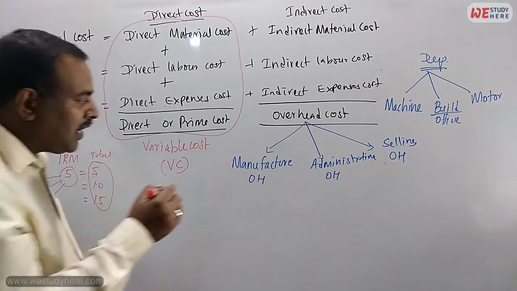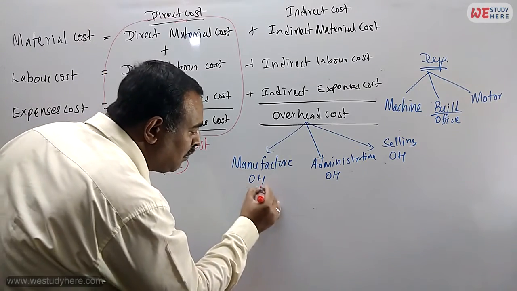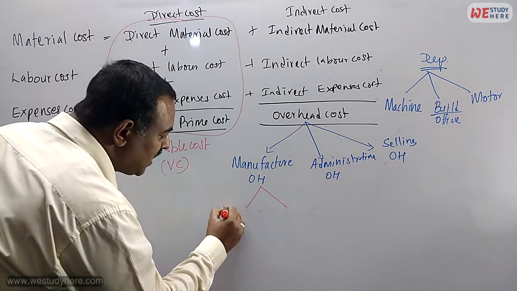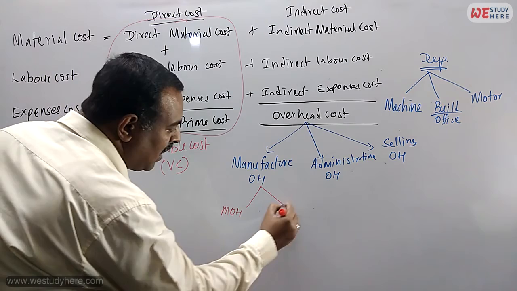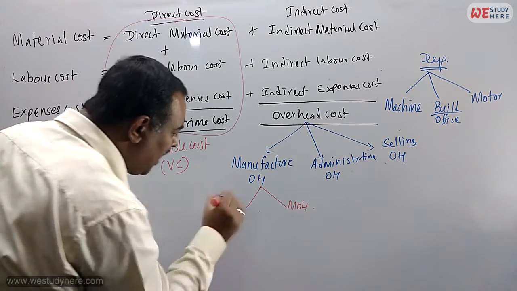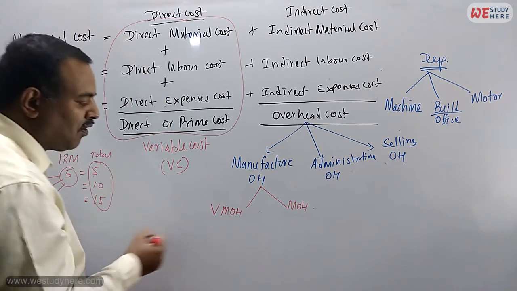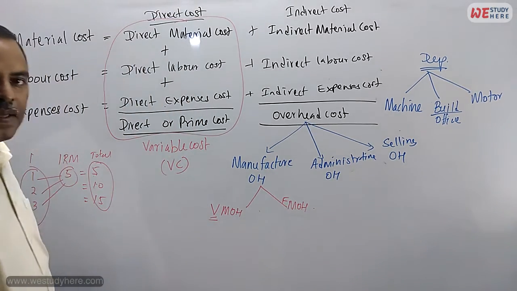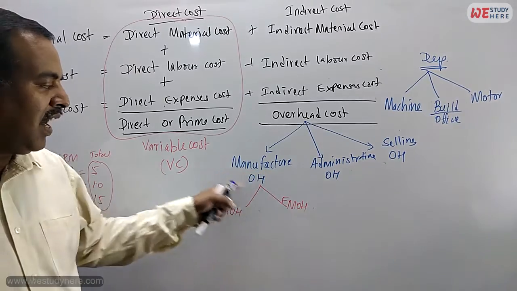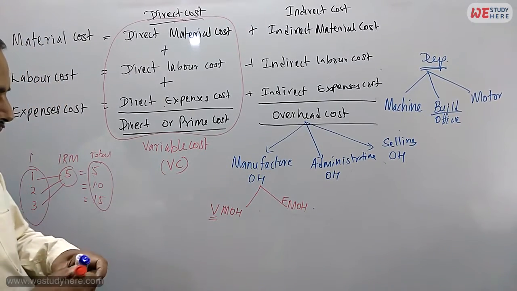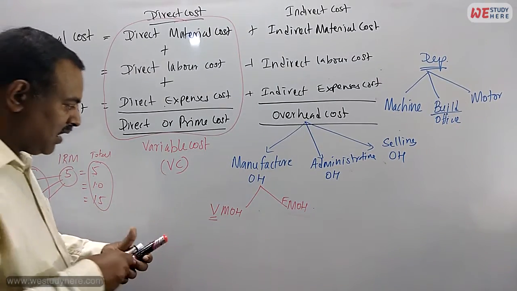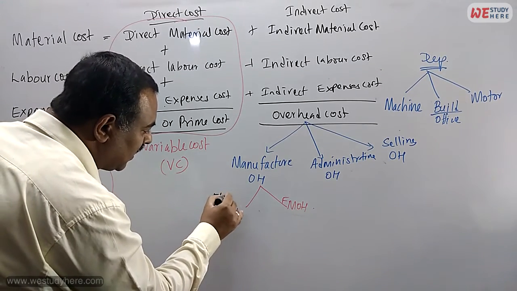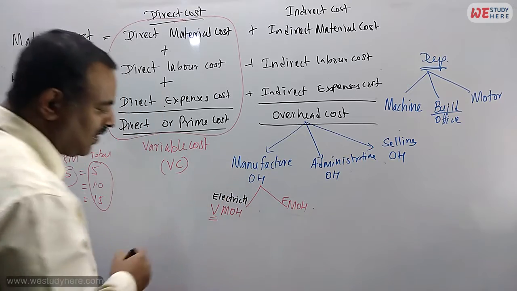But if we take the manufacturing overhead, we have two types of cost. One is variable manufacturing overhead. This is fixed manufacturing overhead. Now if we take a manufacturing overhead example: electricity expenses, right?